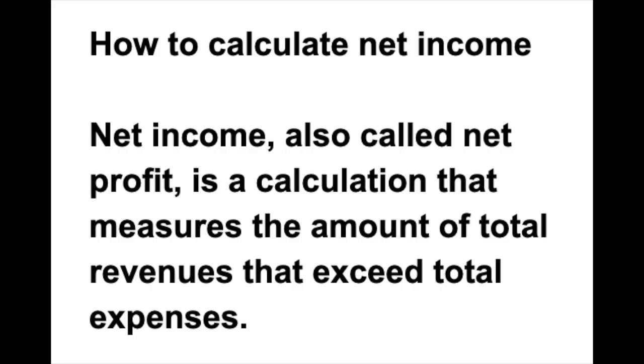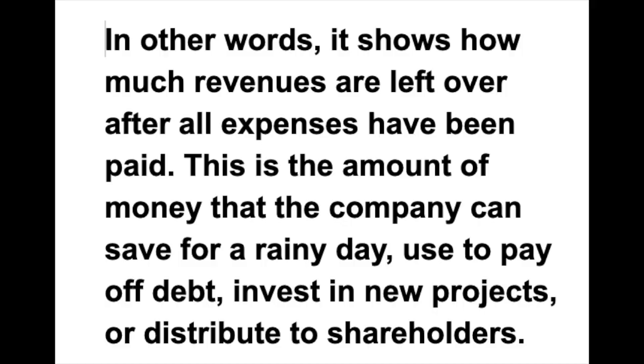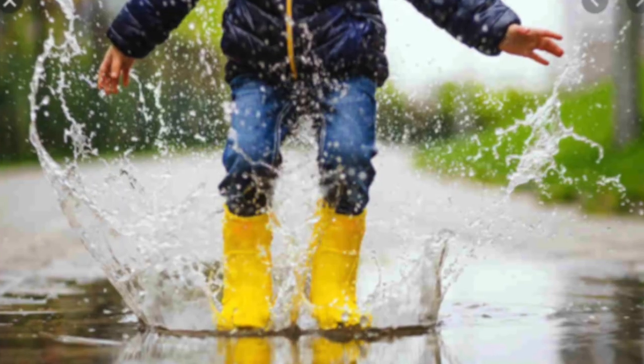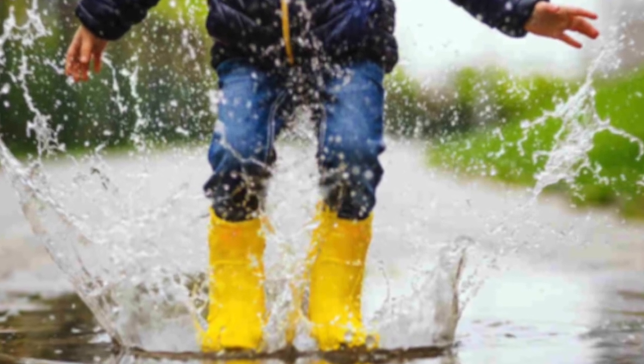Next, we'll look at how to calculate net income. Net income, also called net profit, is a calculation that measures the amount of total revenue that exceeds total expenses. In other words, it shows how much revenues are left over after all expenses have been paid. This is the amount of money that the company can save for a rainy day, used to pay off debts, invest in new projects, or distribute to shareholders.